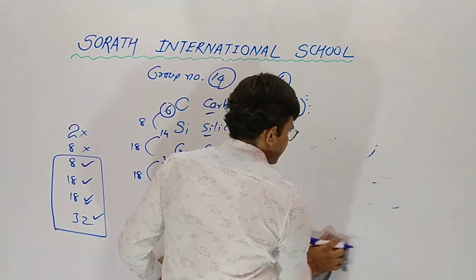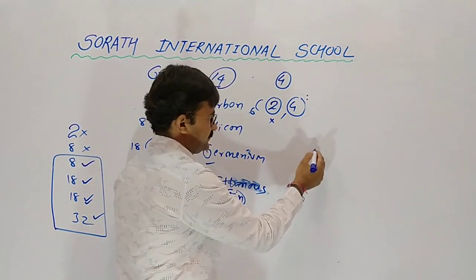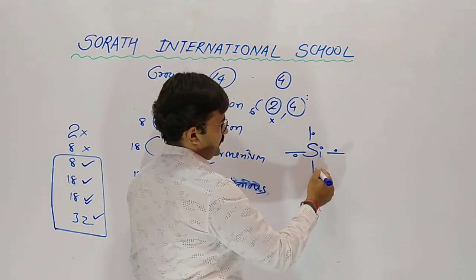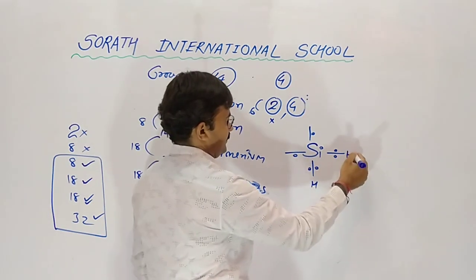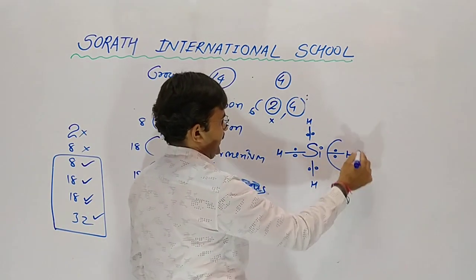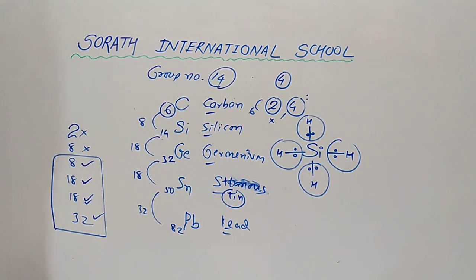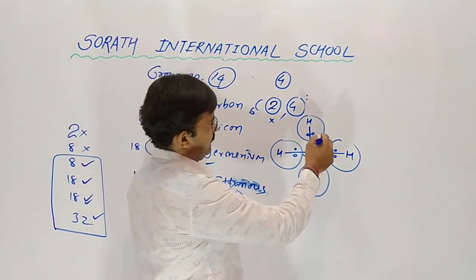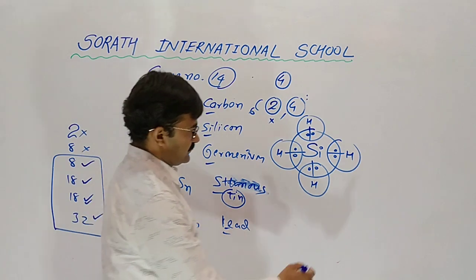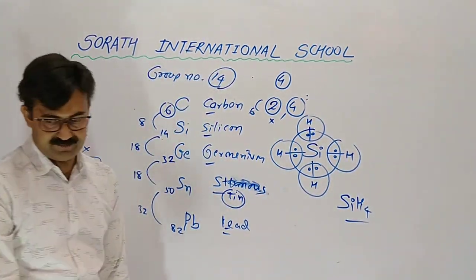Like this, silicon also having 4 electrons combines with hydrogen by sharing 1 electron. Every hydrogen has completed its 2 electrons. Silicon having 4, 4 plus 4, so octet is completed. So our compound is silicon hydride.